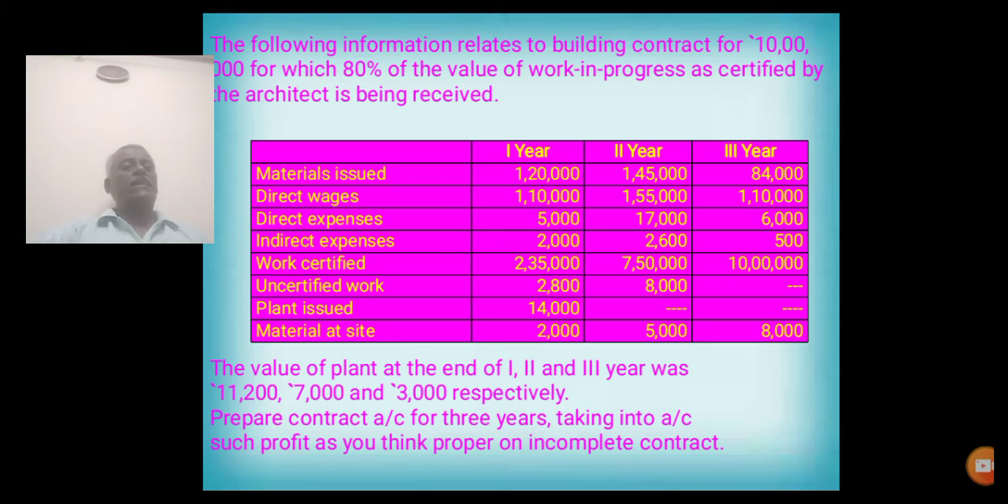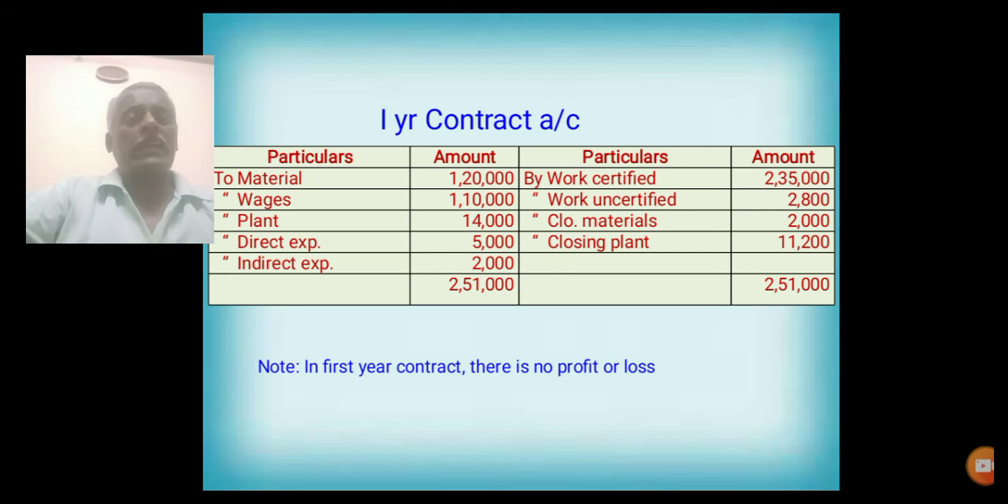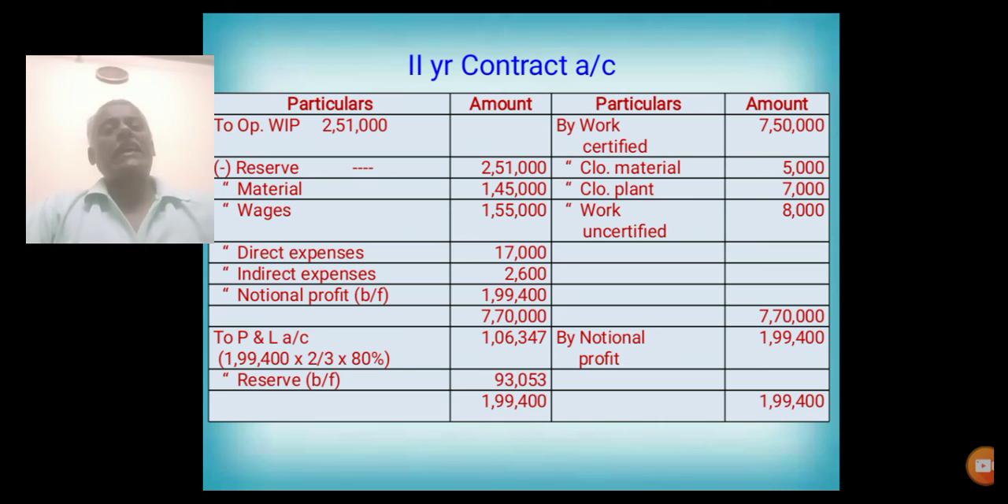Prepare contract account for 3 years, taking into account such profit as you think proper on incomplete contract. First year contract, all the expenses are entered, all the credit side information is entered, both the totals are equal, that is no profit or no loss. So simply we balance it, total it. First year is over.